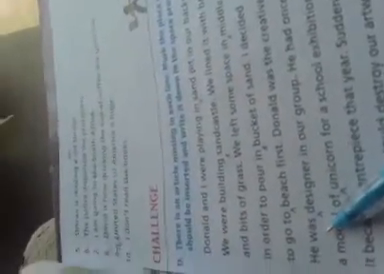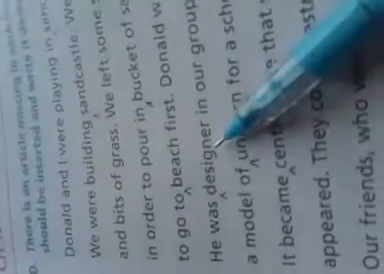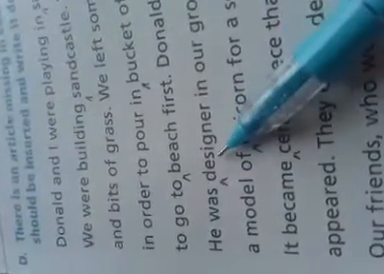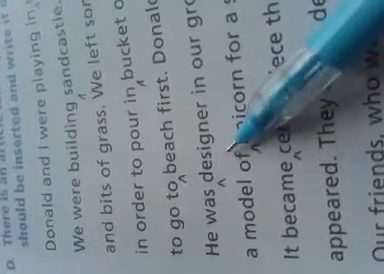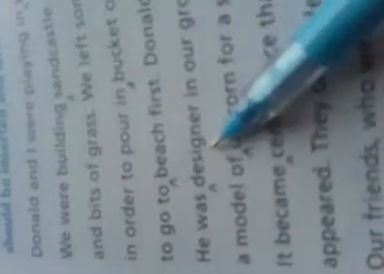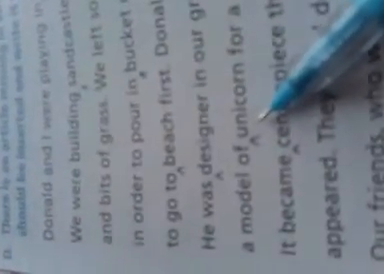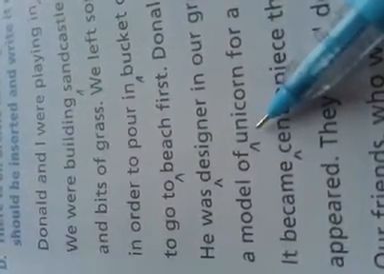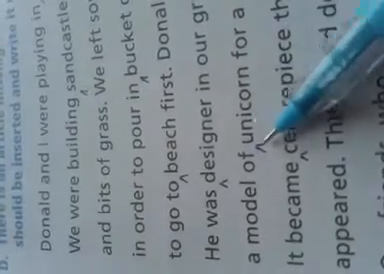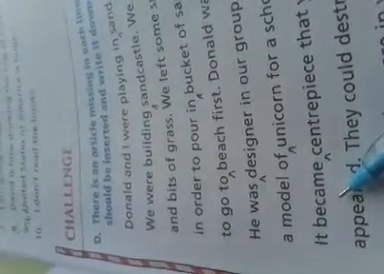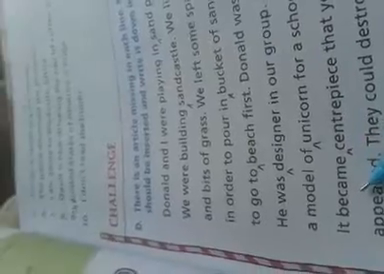Okay, now in next sentence, he was a designer in our group. Actually, we are talking about a particular designer and we know him, so the should be used here. Okay, a model of a unicorn. Actually, unicorn begins with U and that is a vowel, but it is making a consonant sound. So before unicorn we should use a. Okay, it became the centerpiece that year. The should be used here.